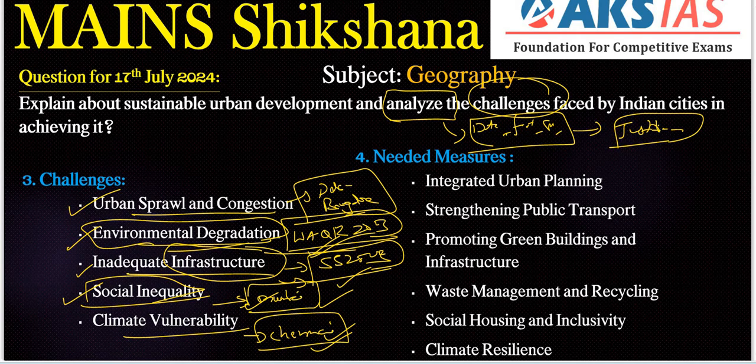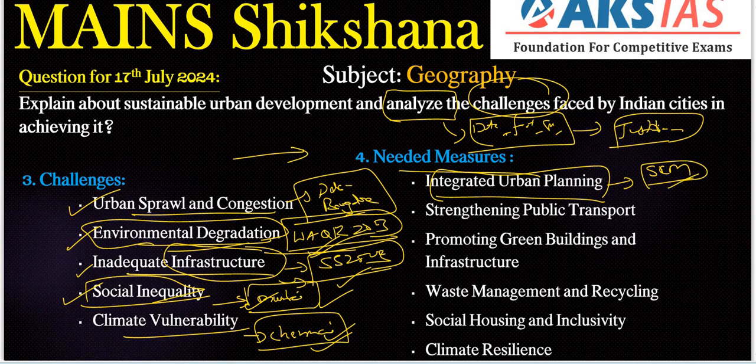Next, we should provide some solutions to the challenges. As an upcoming civil servant, we need to give solutions to the particular challenges, problems or issues. What are the needed measures here? Integrated urban planning regarding our city planning: develop comprehensive urban plans, including transportation, housing and especially environmental management. In this case, we can include our Smart Cities Mission also, which can serve as a model for creating integrated and sustainable urban spaces. That should be included as an example.